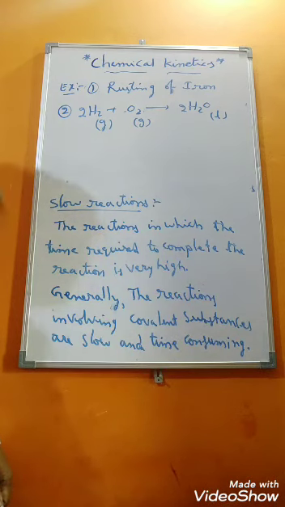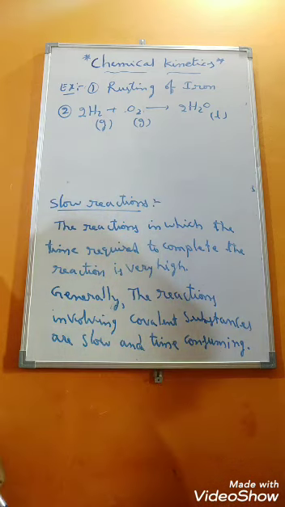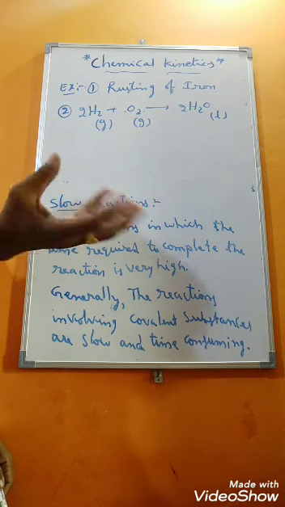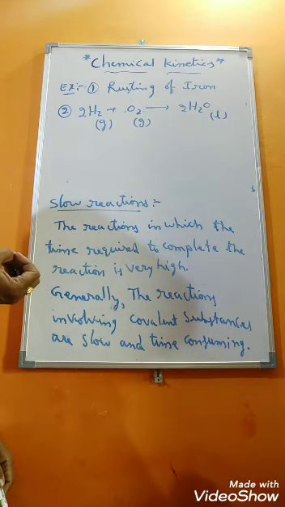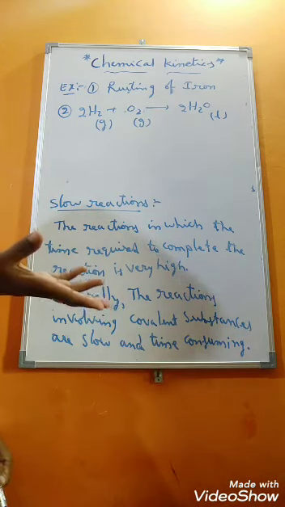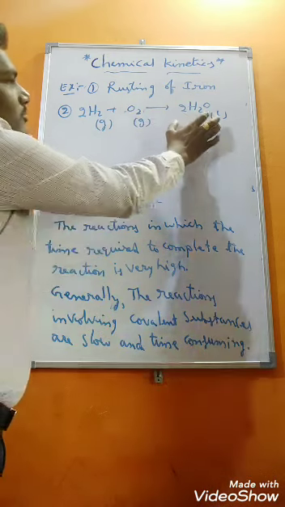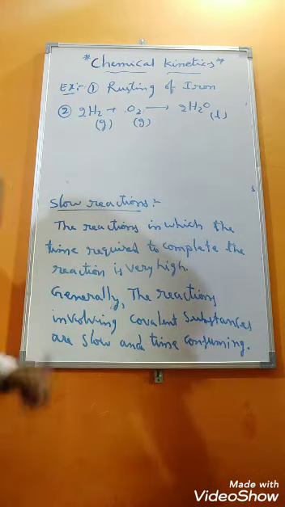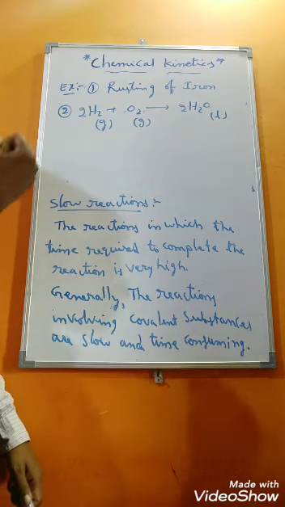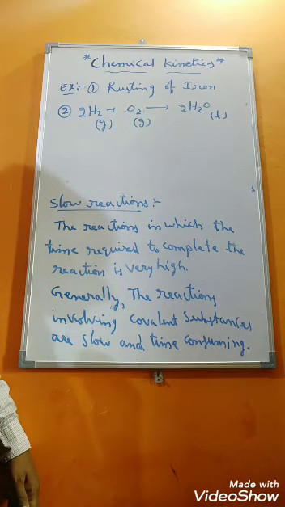Then how to calculate rate? Now it is difficult to calculate. In the similar manner, if you take fast reactions, within fraction of seconds it is happening. Then how to measure the rate? How to identify how much amount of water is formed? How to get more amount of yield, that is more amount of product?